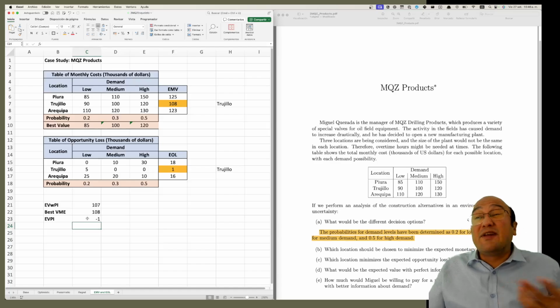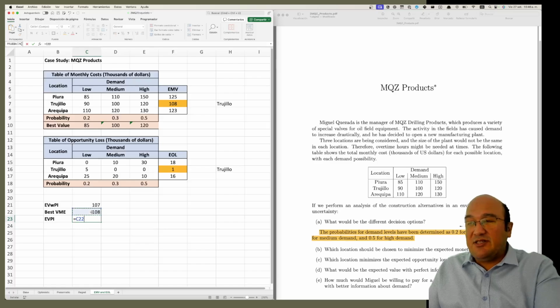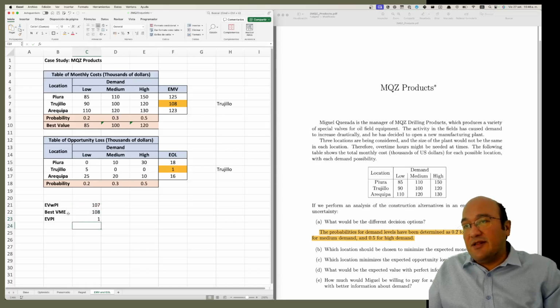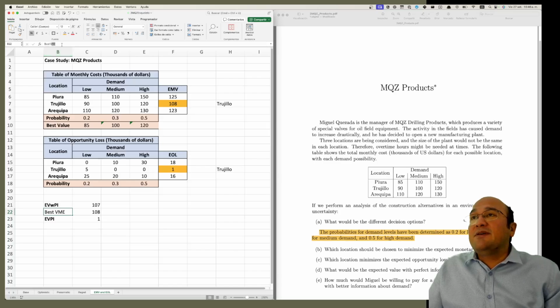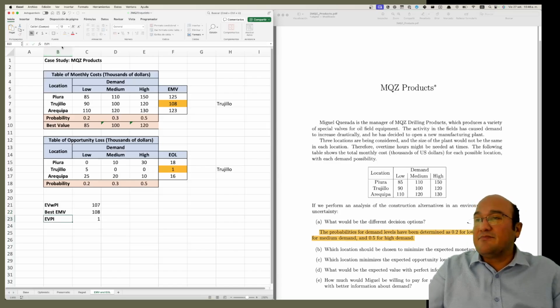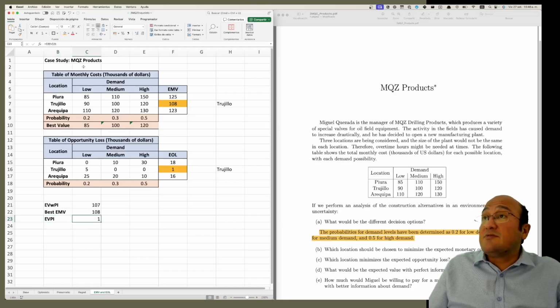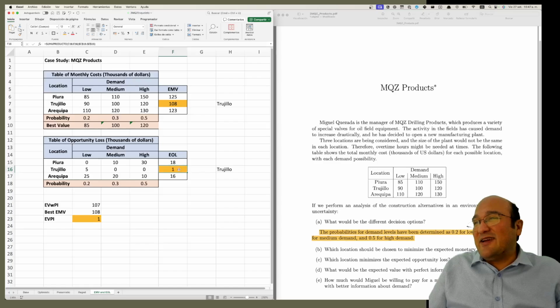Here we would get minus 1 in cost. That's not possible. We interchange the subtraction, okay? So we get 1. And in fact, here BME should be EMV. Notice, this number coincides with this. So you could have directly put 1. So the expected value of perfect information is the same as the expected opportunity loss, the minimum one, okay?